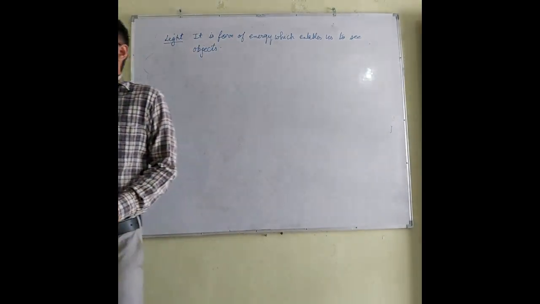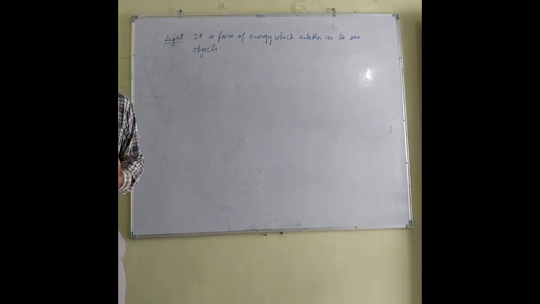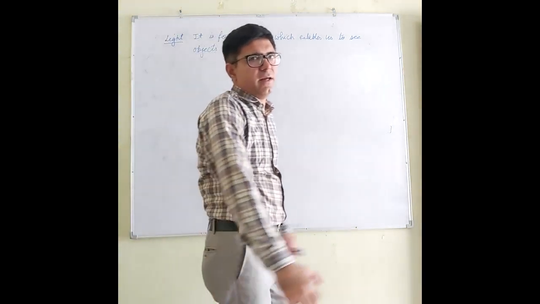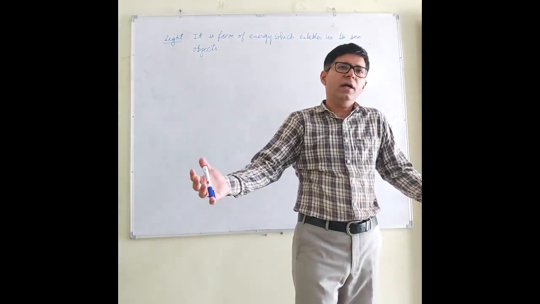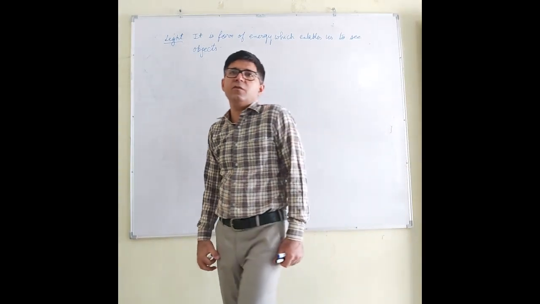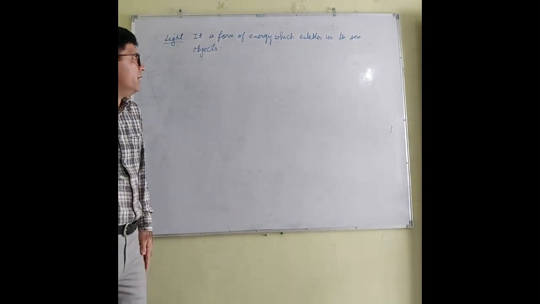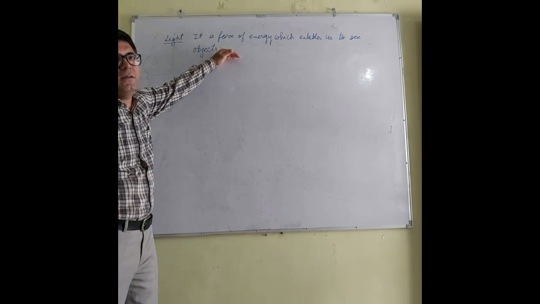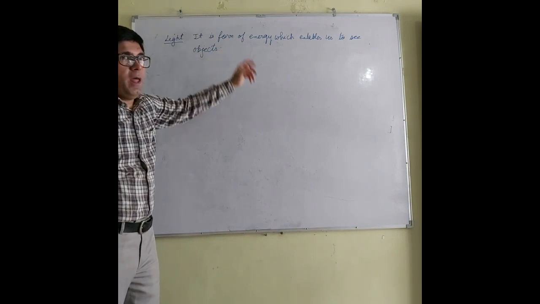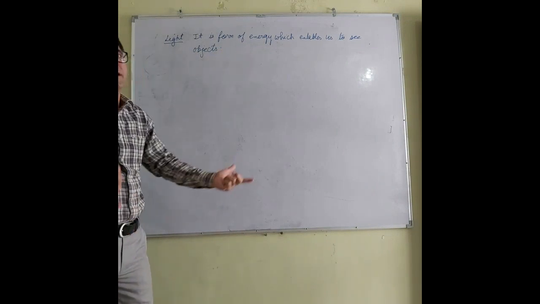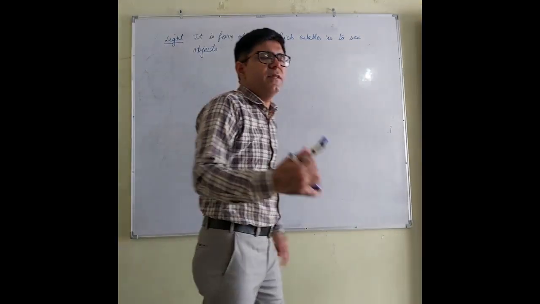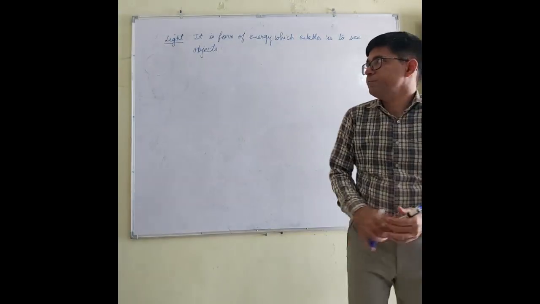Now, in the night, if lights are not switched on, there is darkness in the room. Can we see the objects in the darkness? The answer is no. We cannot see the objects in the darkness. Why can we not see the objects in the darkness? Because there is no light available. If the light is there, definitely we can see the objects.